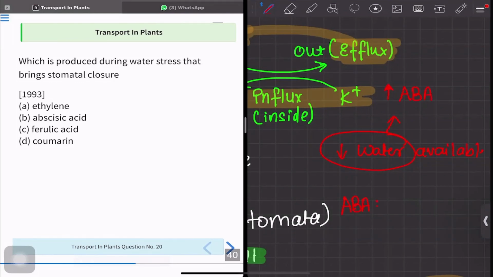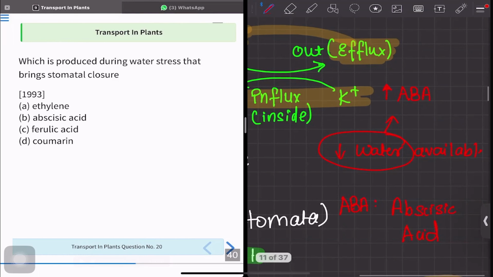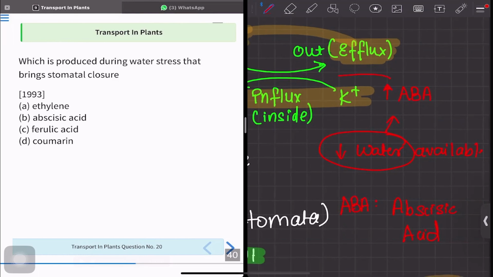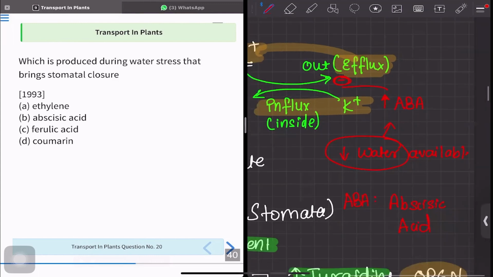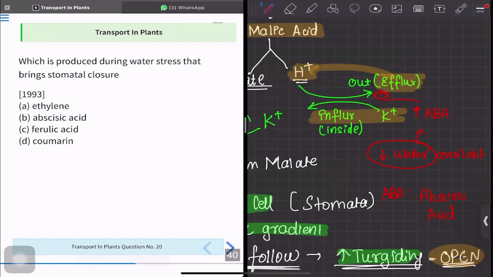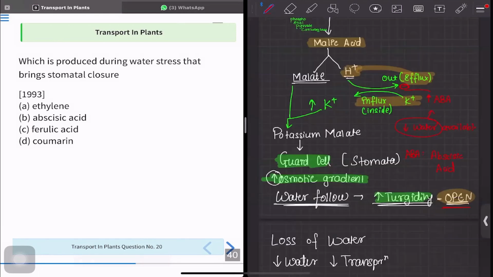It is nothing but abscisic acid. Now, this abscisic acid is going to block this process of efflux and influx of potassium and sodium, potassium and hydrogen. So, there will not be able to open the stomata. Hence, option B is the correct answer.